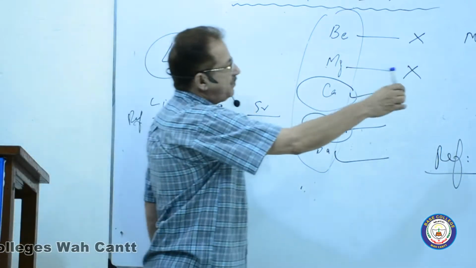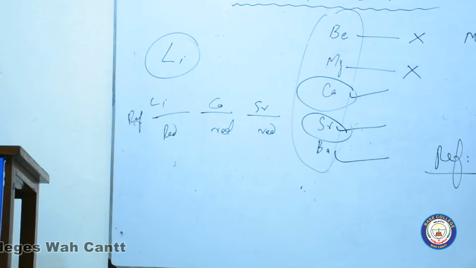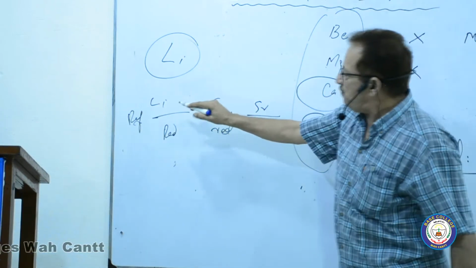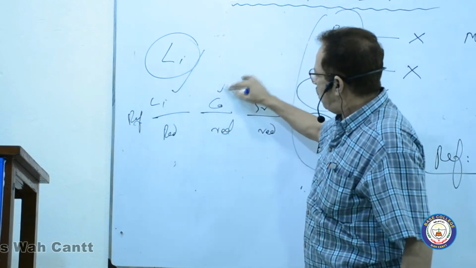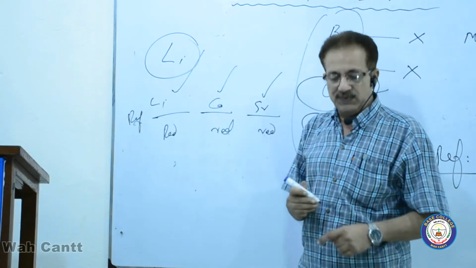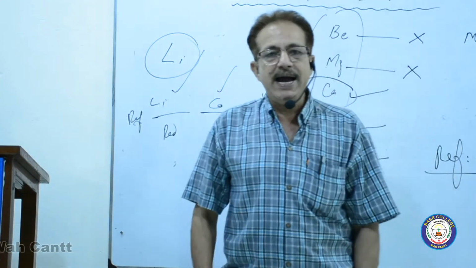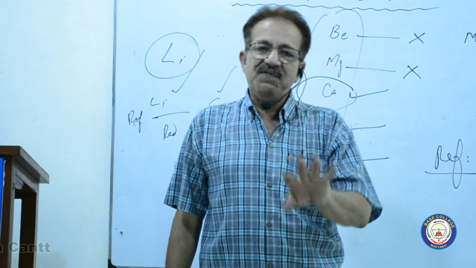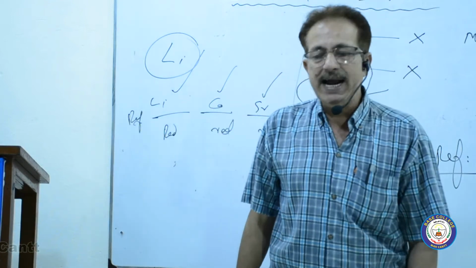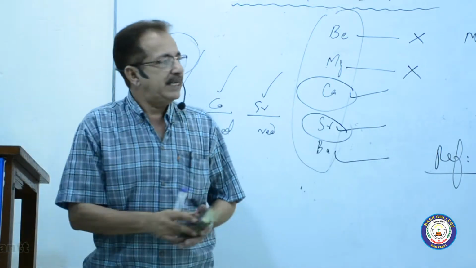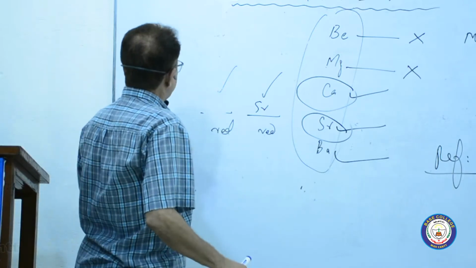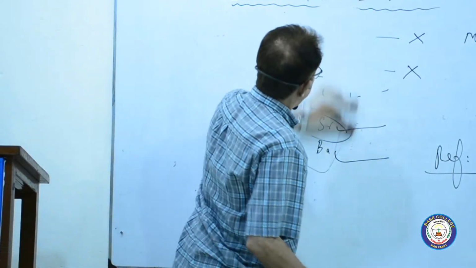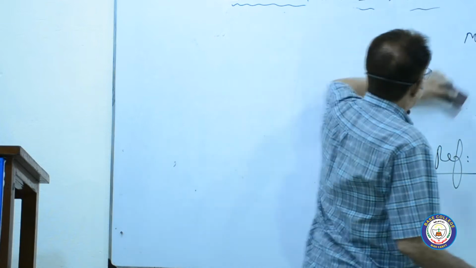The color which you are going to observe in this flame will match the individual flame test of either lithium or calcium or strontium. With whichever the color matches, that will be the metal provided to you. This is the reference flame test. Now next, the remaining process is the same.